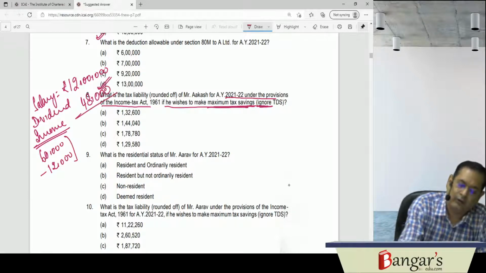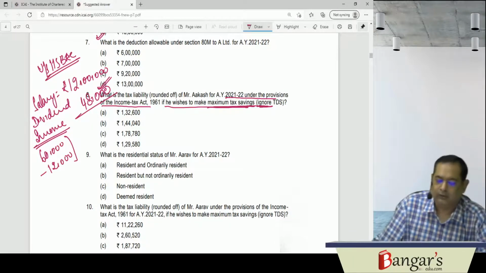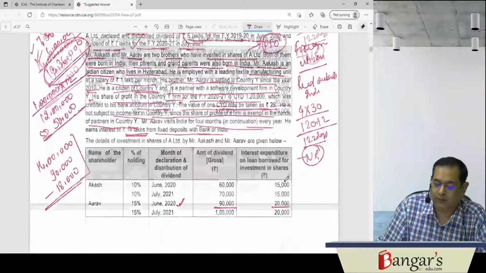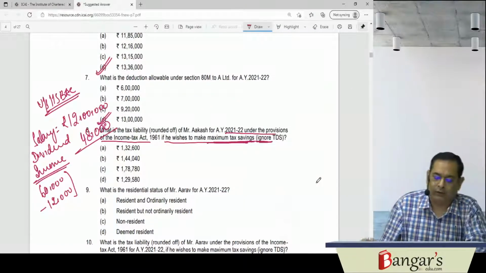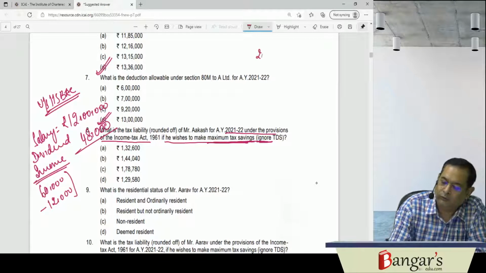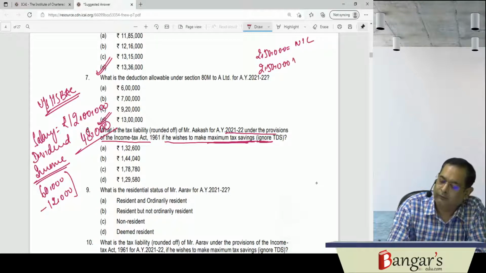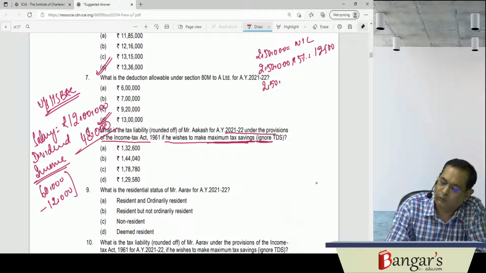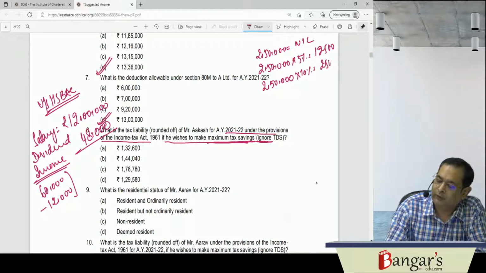If he goes for 115BAC, he won't get any amount of standard deduction here. Besides, no further income has been provided in respect of Akash. So when we calculate the tax liability, for the first 2,50,000 it will be nil. Next 2,50,000 will be 5%, that is 12,500. Next 2,50,000 will be 10%, that is 25,000.